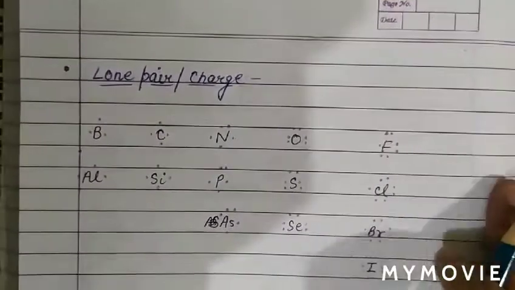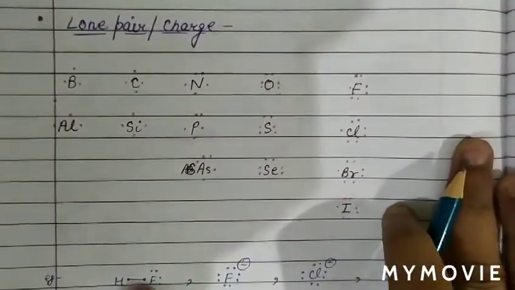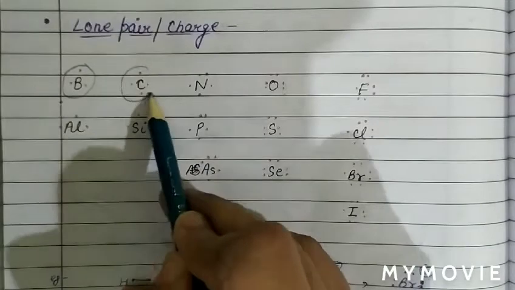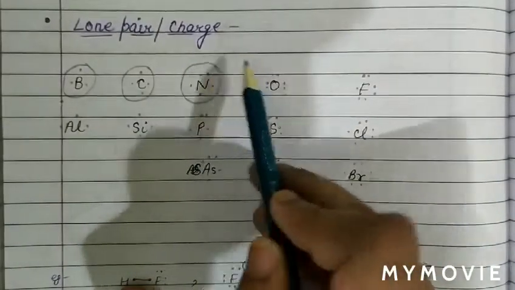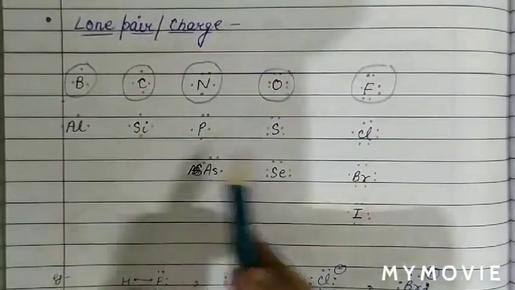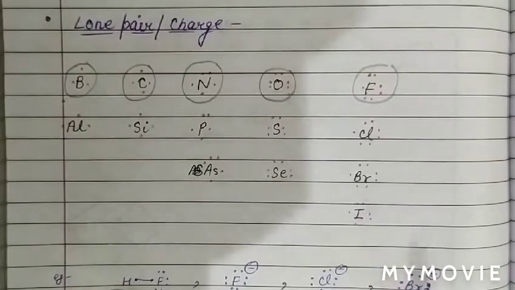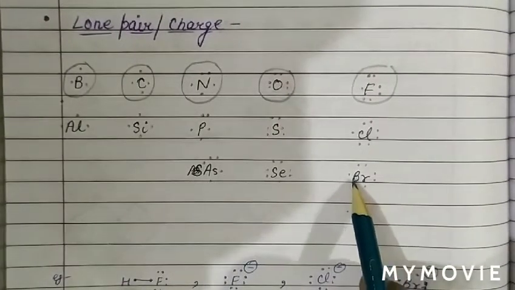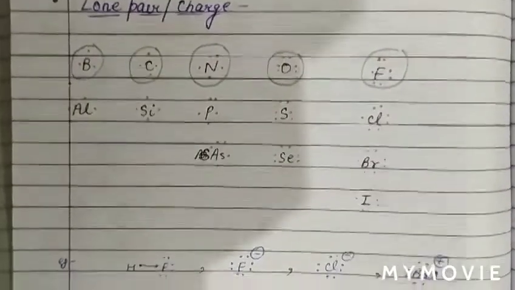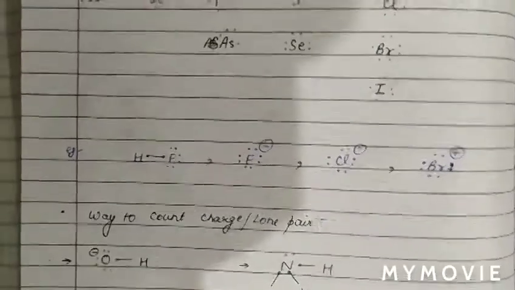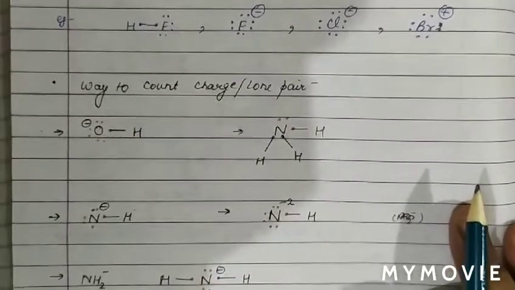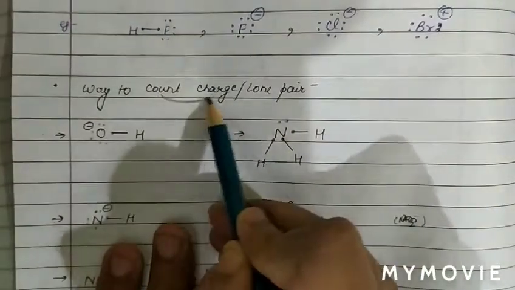Now see how the charge is decided on the basis of electrons in the valence group. As we know, boron is group 13, 3 valence electrons; carbon group 14, 4 valence; nitrogen group 15, 5 valence; oxygen group 16, 6 valence; fluorine group 17, 7 valence. So on the basis of group, these are the valence electrons on atoms, like bromine group 17, so 7 valence electrons, iodine group 17, 7. Now see how we can count the charge on a lone pair. The method I am going to discuss is the way to count charge on a lone pair.